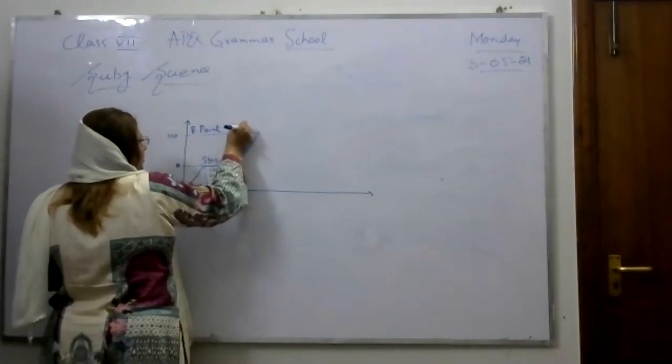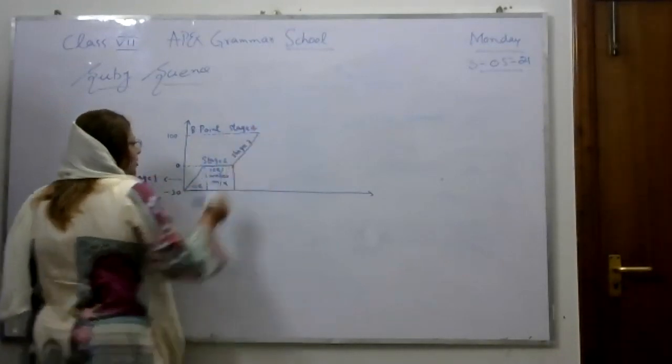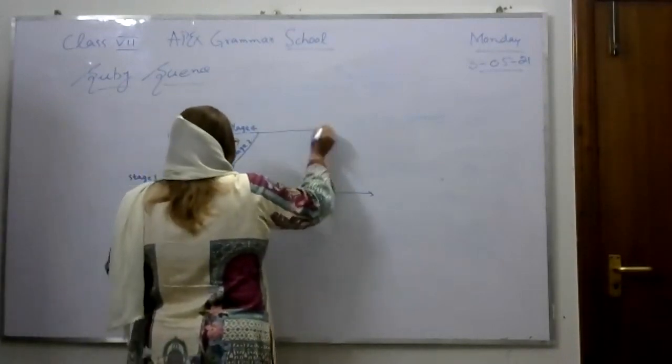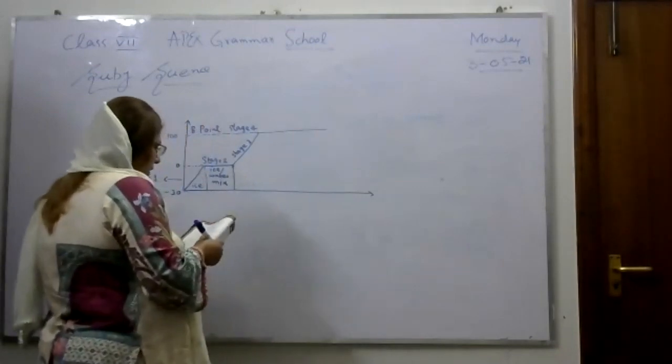Then stage 4. What will happen? Water will convert into steam.